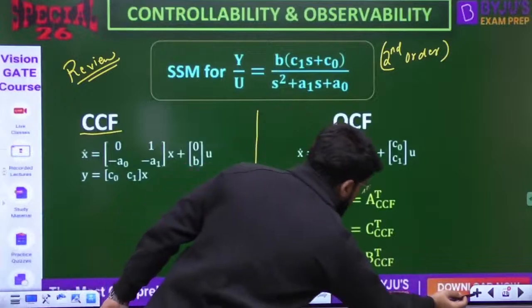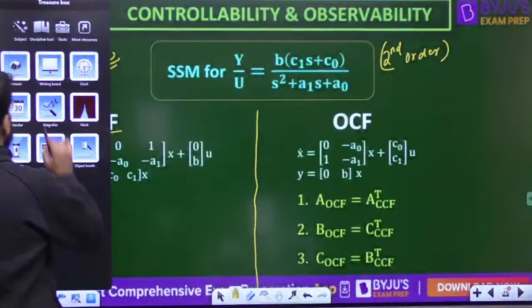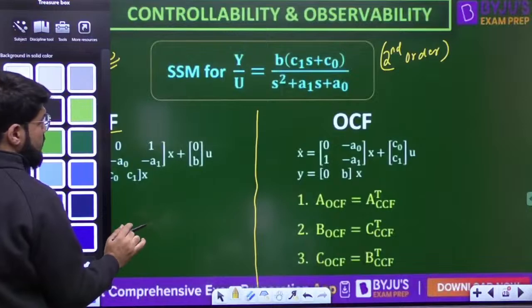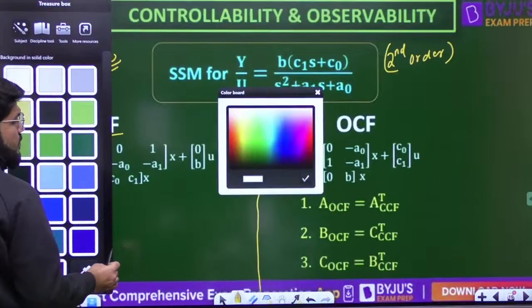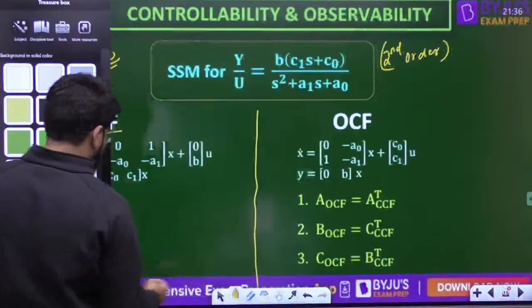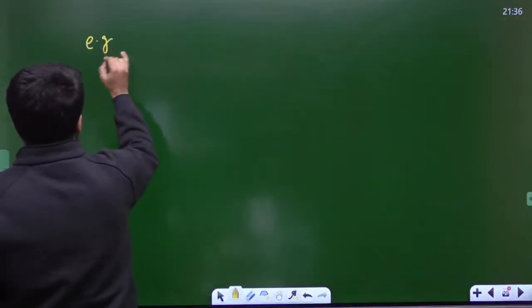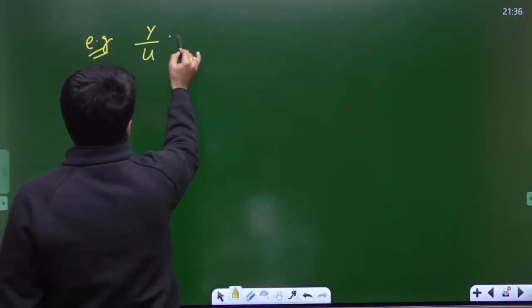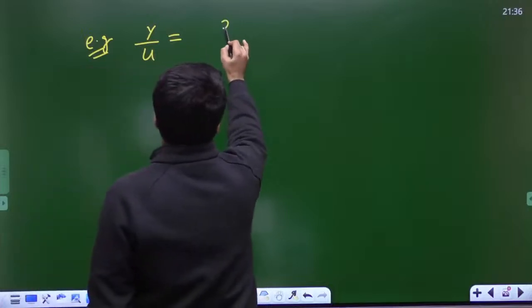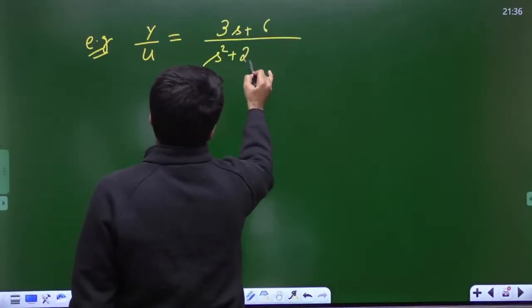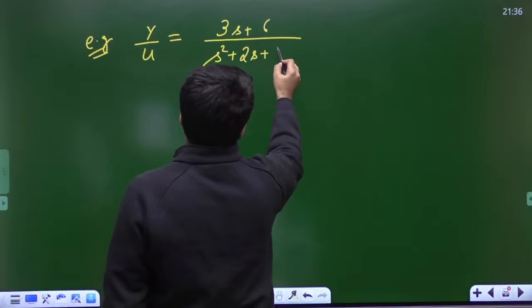Before I go to third order, understand one example here. Suppose I give you a transfer function of the form (3s plus 6) upon (s square plus 2s plus 7).